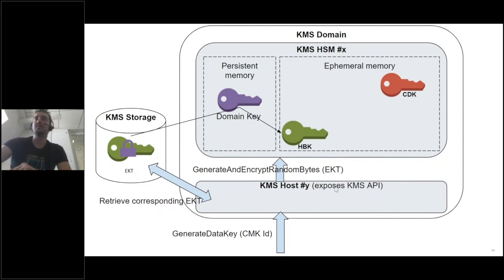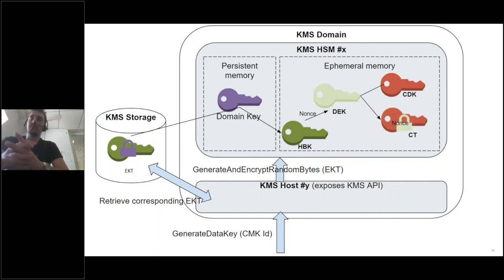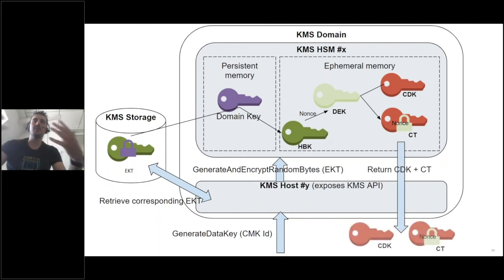It has the encrypted key token because the host is giving it to him. With this HSM backing key, the HSM will generate a nonce and generate a data encryption key, so a DEK. With the data encryption key, it will create the ciphertext. The ciphertext is a complex structure, but essentially it contains the encrypted key, the nonce, the ID of the HSM backing key used to encrypt, and some more meta information.